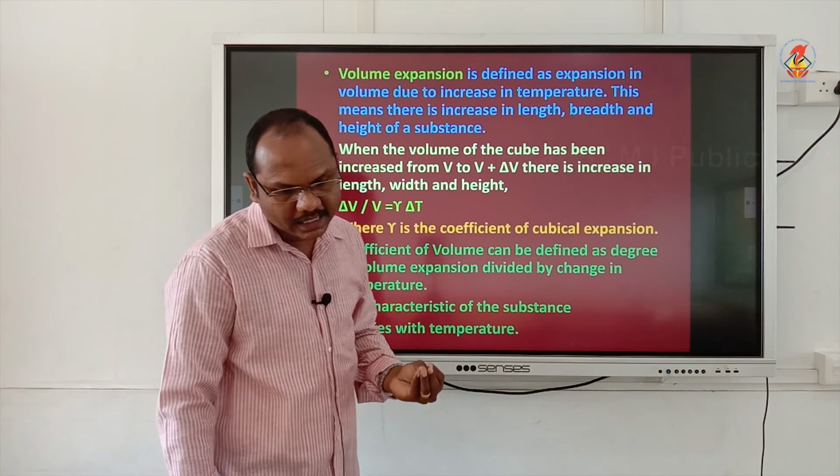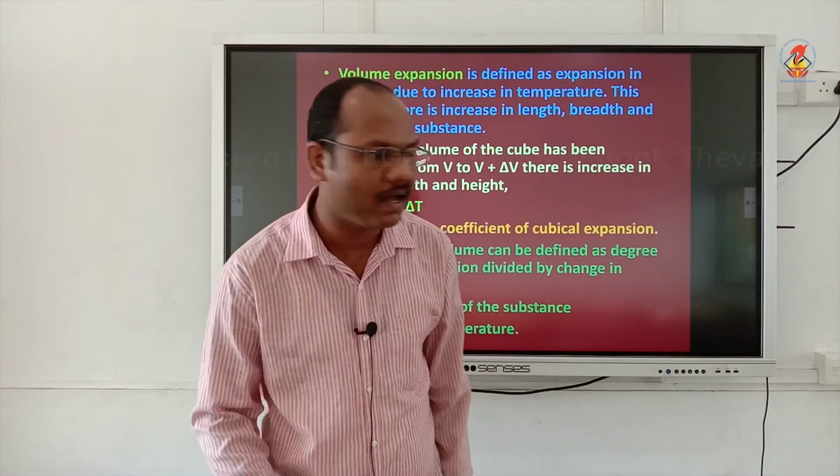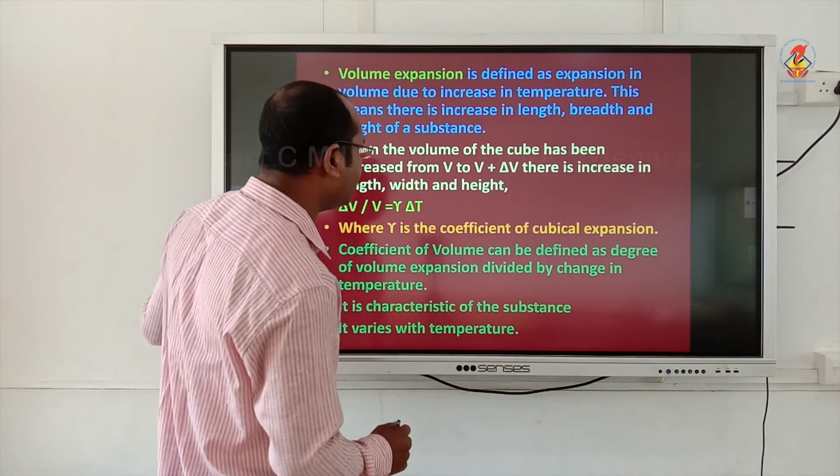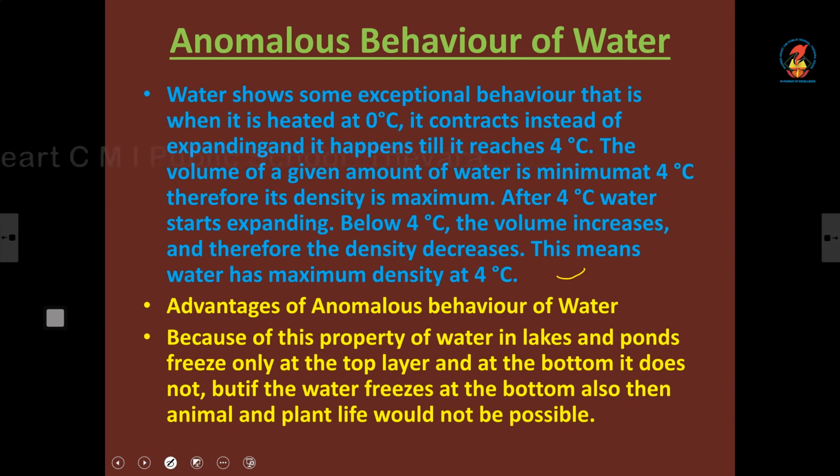So there is a relation connecting alpha, beta and gamma, and that equation is this: alpha is equal to beta by 2 is equal to gamma by 3. So this is the relation connecting alpha, beta and gamma. Alpha is equal to beta by 2 equal to gamma by 3. So take down that.